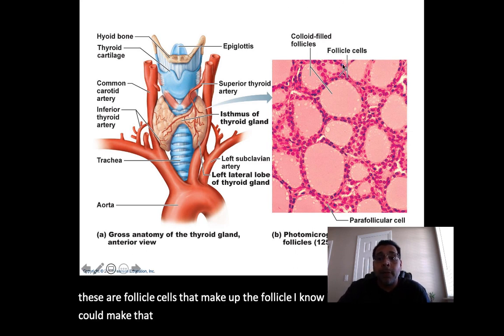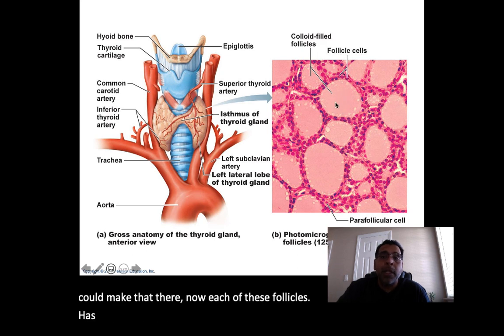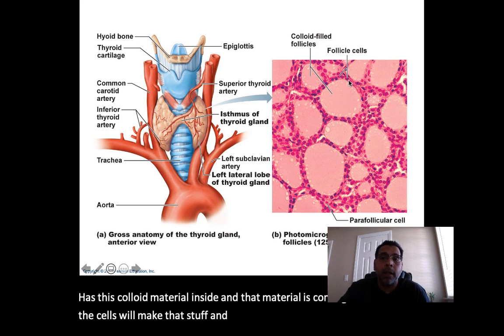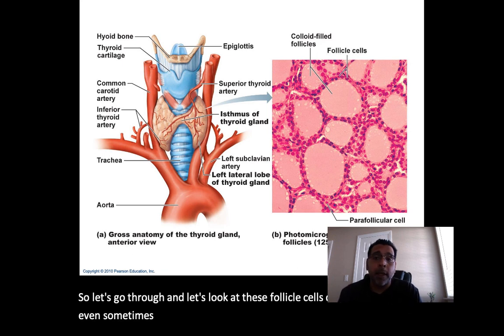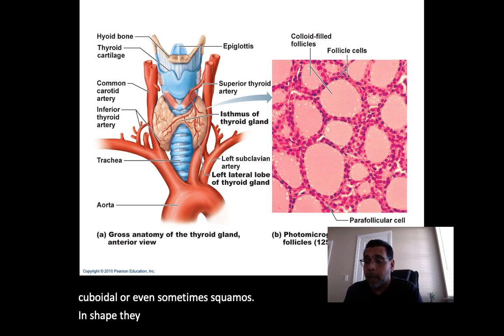Now, each of these follicles has this colloid material inside, and that material is coming from these cells. These cells will make that stuff and basically accumulate it right inside of here. So let's go through and look at these follicle cells. These follicle cells can be cuboidal or even sometimes squamous in shape.